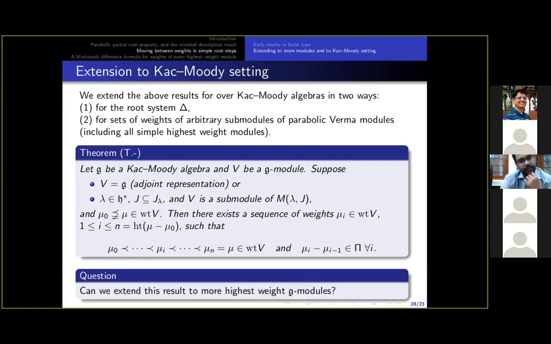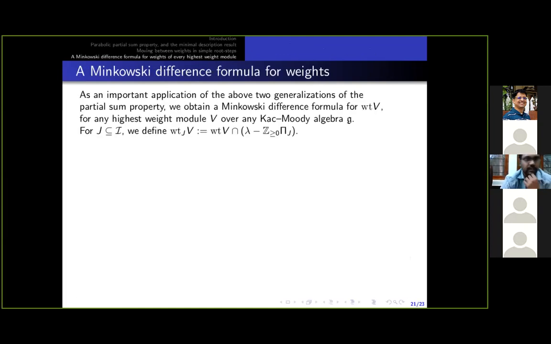And there is still scope to investigate if this can be extended to more highest weight modules, or whether there are more non-highest weight modules for which this can be shown. Now, finally, I go to the second application and the last result in this talk, which is about getting a Minkowski difference formula for the weights of arbitrary highest weight modules.